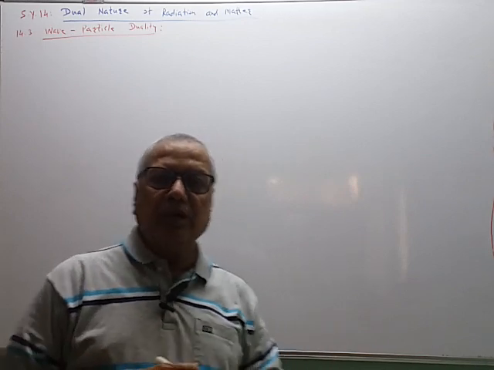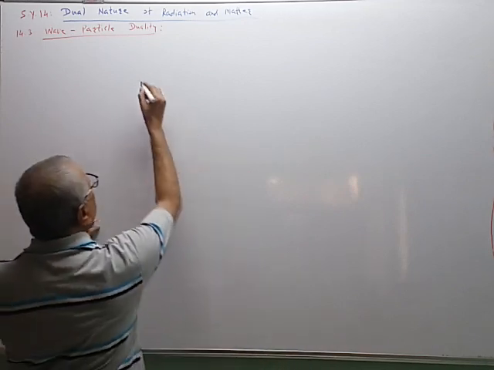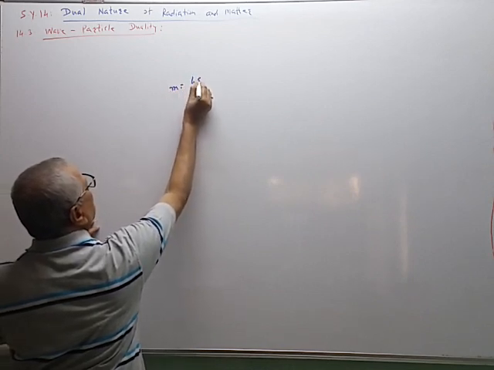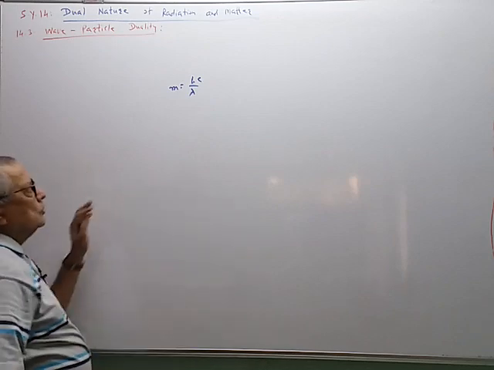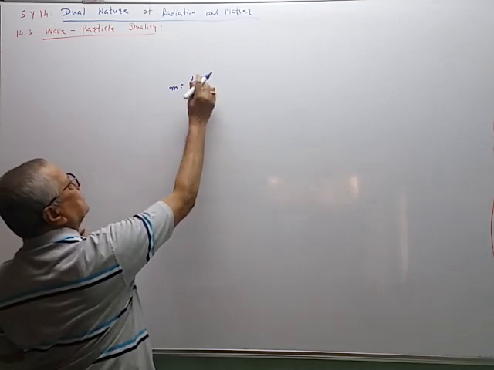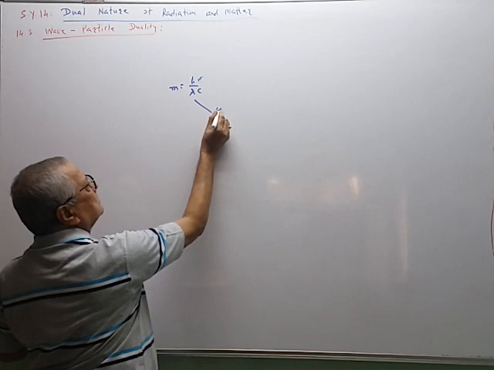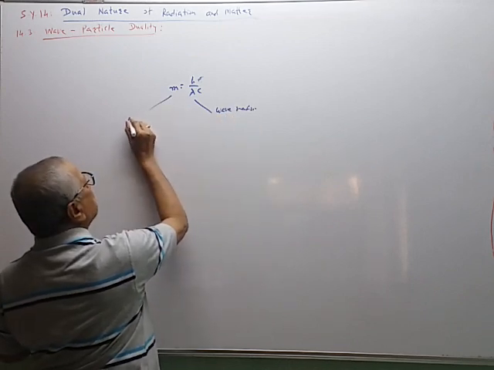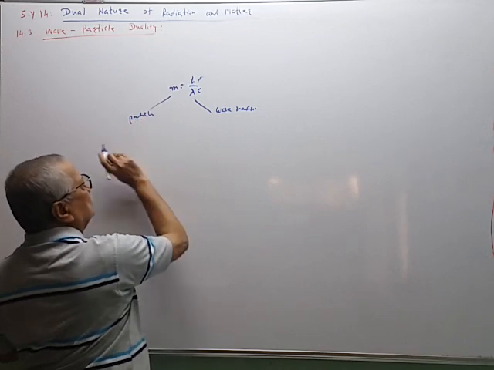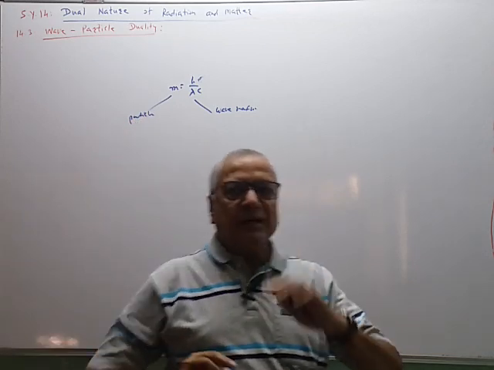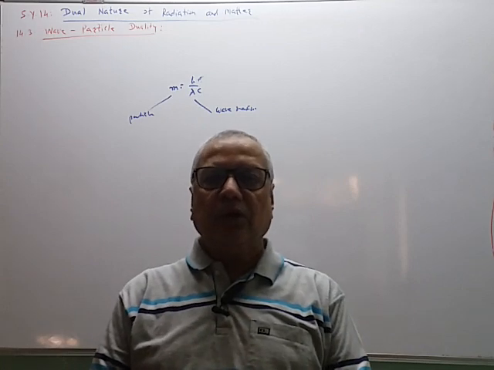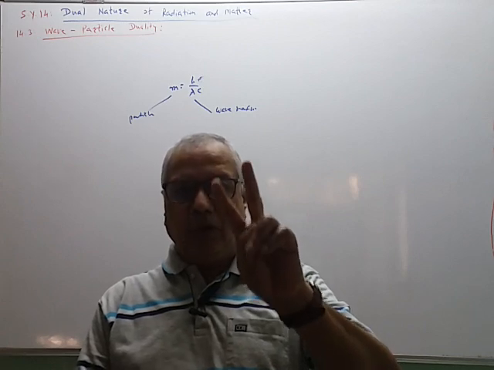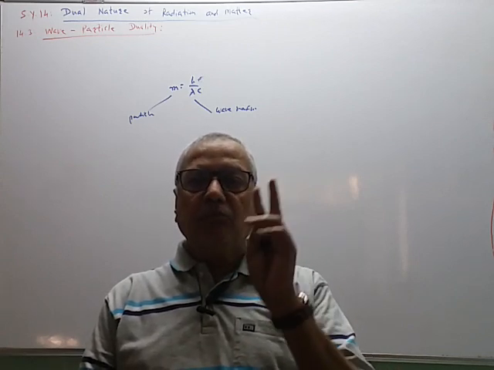So light has both types of nature, and that we have already explained by this equation: m is equal to h upon lambda into c. Sorry, m is equal to h upon lambda c. This lambda is the wavelength, so it represents the wave nature, and m, the mass, represents the particle nature. So particle nature and wave nature are interconvertible. This is called dual nature, this is called wave particle duality. Dual means both. So light has both types of nature.